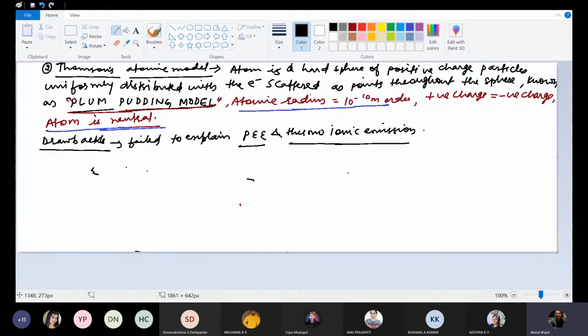So this is the first point of the drawbacks of Thomson's model: it is unable to explain the photoelectric effect and thermionic emission. And the second point, the alpha particle scattering experiment.